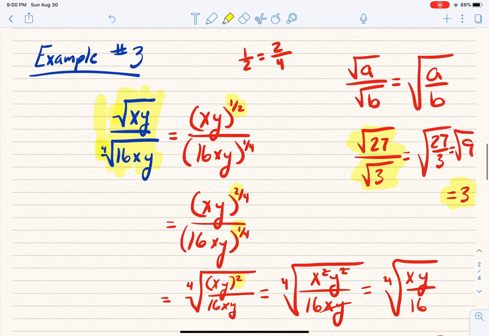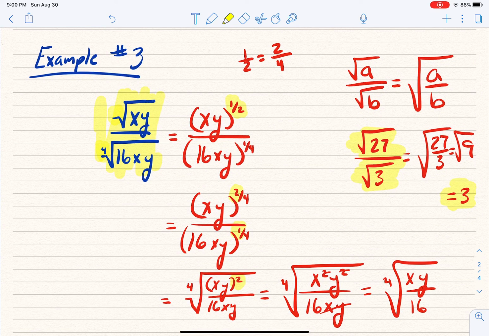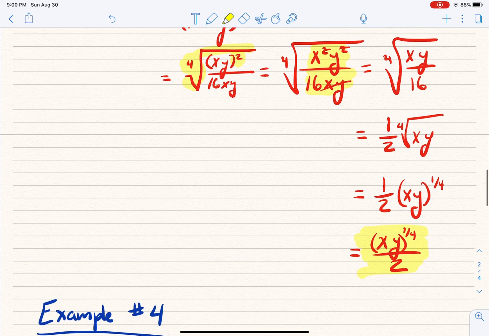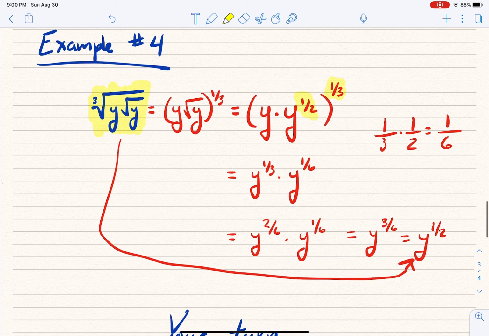Next, we worked on dividing radicals. And again, our first step there was converting those radicals to rational exponents. And then that helped us move from there and make sure we again had common denominators. And then we were able to put it all under the 4th root. And then things started canceling out, and this whole thing just got simpler and simpler until it was all the way down to here.